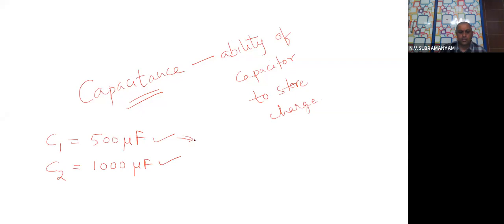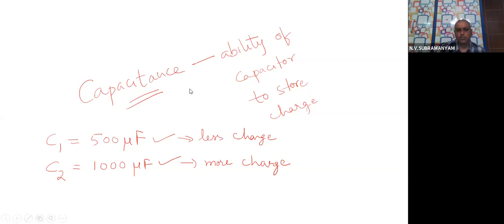So this can store less charge, whereas this can store more charge. That is what a student should understand by the meaning of the word capacitance. By seeing the value of the capacitance, you can judge which has higher ability to store charge and which has lower ability.